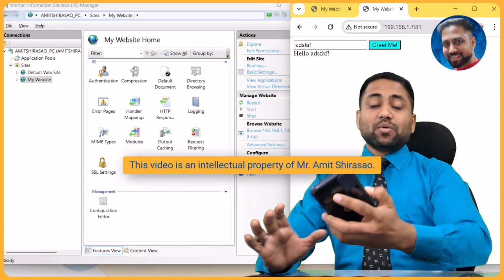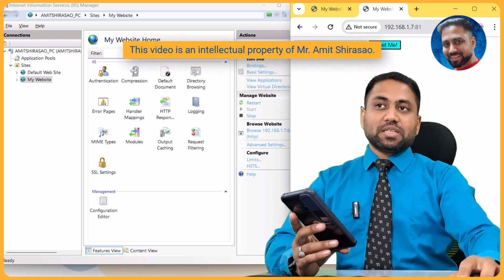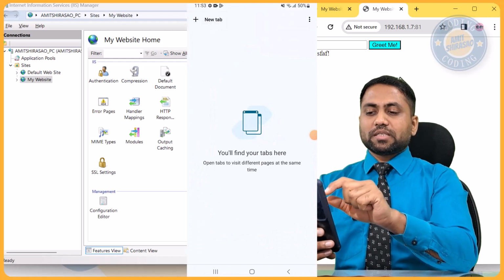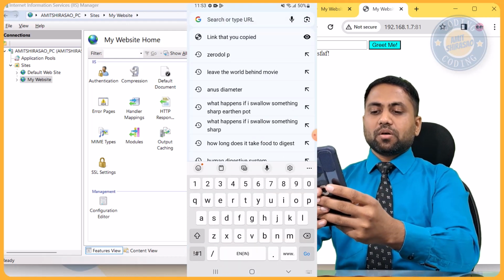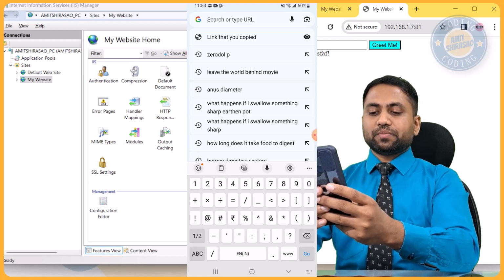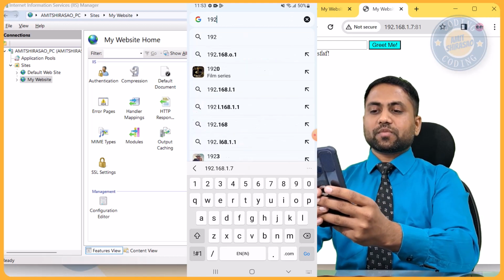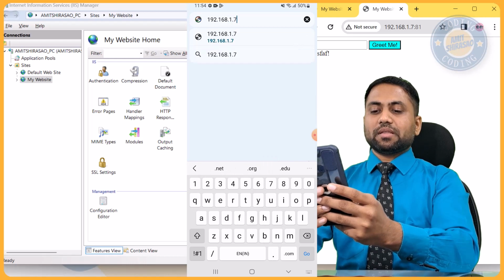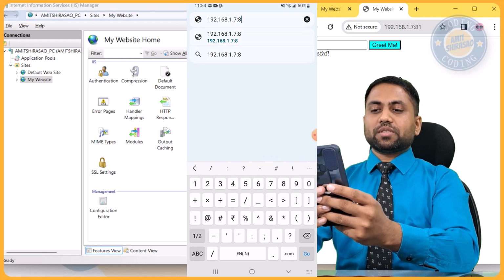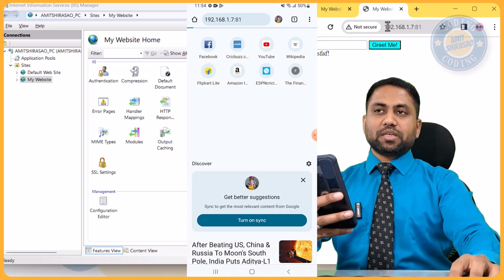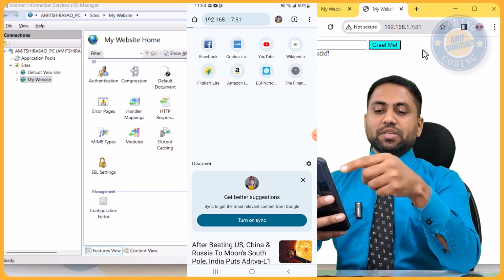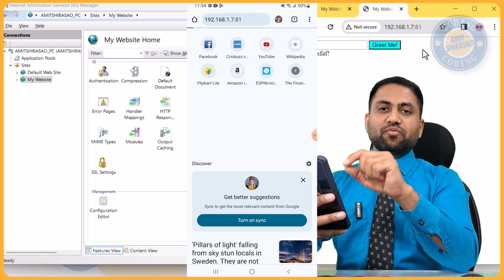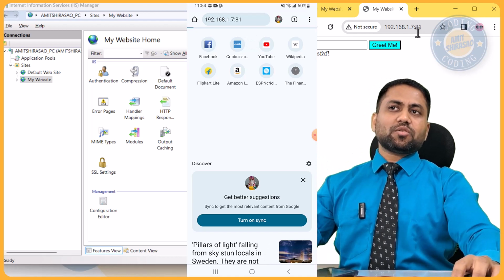It is still working. Now let me show you on my mobile whether I'm able to access the website just like this. Now my mobile screen you are able to see. I'll go to a browser and I'll just type here the IP address, which is 192.168.1.7, then colon 81, which is the port number. I'm just typing this whole thing over here, and then it should appear to me over here. So as you can see, it's not able to find it. Do you know the reason why? Because this port is still not opened by me.